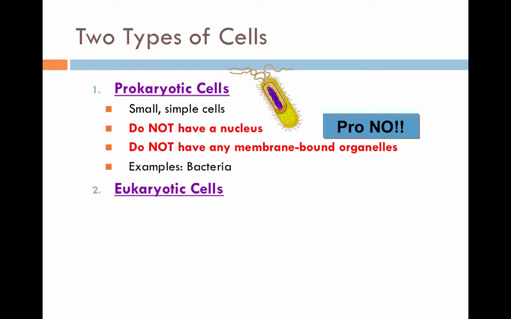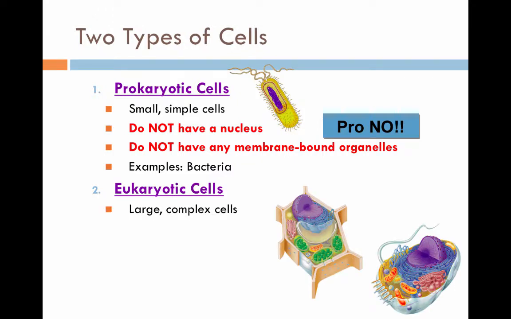An example of a prokaryotic cell would be bacteria. You've heard of bacteria before. E. coli, Salmonella. You probably heard of them in context of making you sick. Well, there are many good bacteria out there, but bacteria in general are called prokaryotic cells.